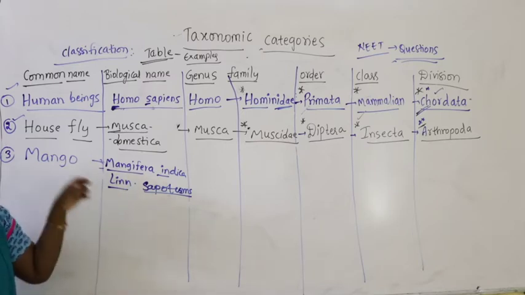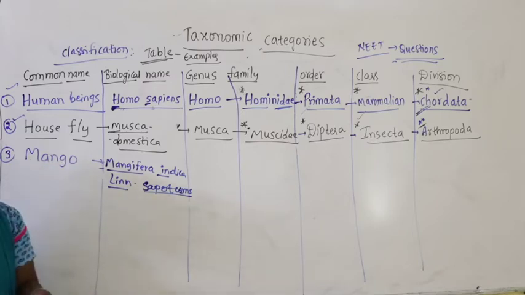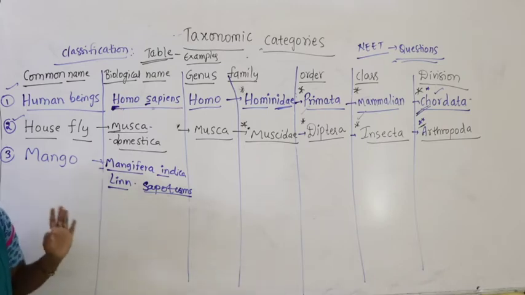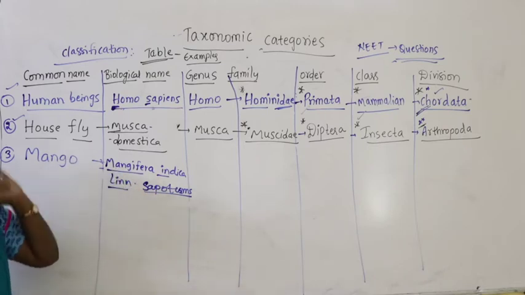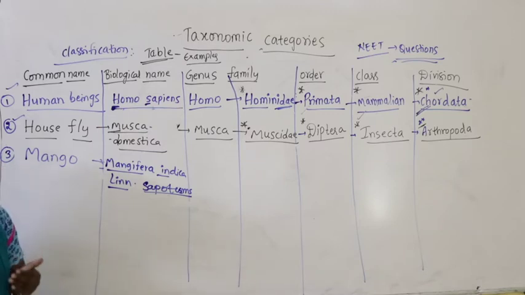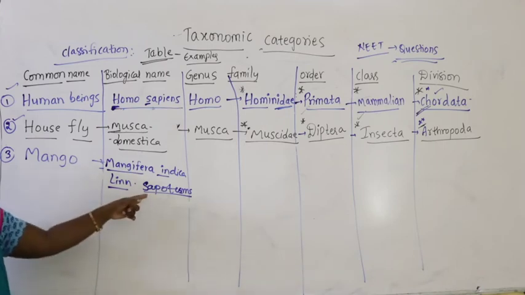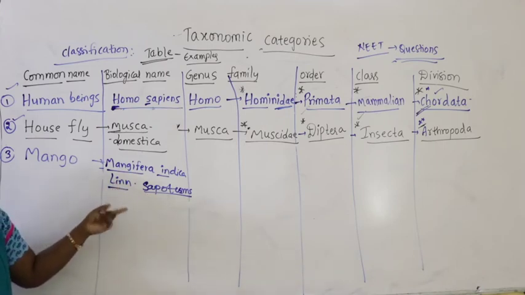Linnaeus is the actual first scientist who gave the name to mango, and that was modified by another scientist who identified different varieties of mango. Sapotrums is another scientist who modified the name given by Linnaeus.